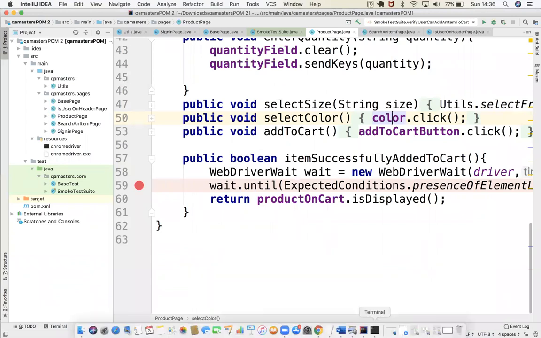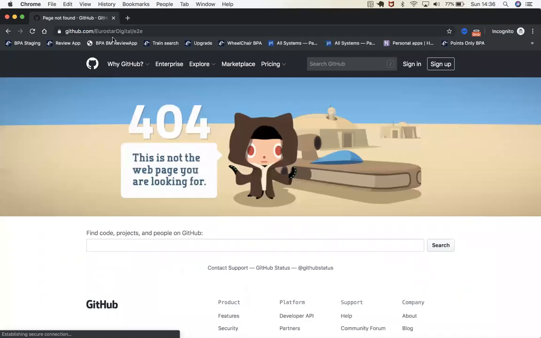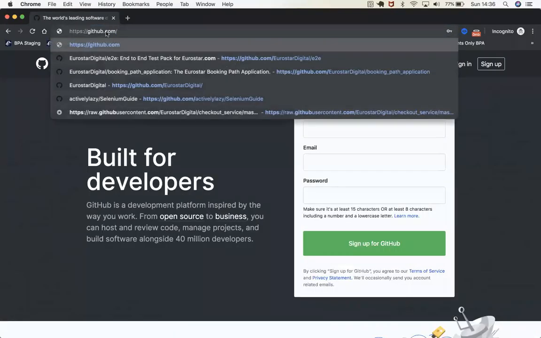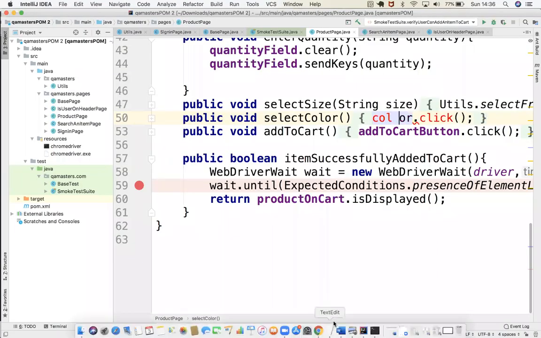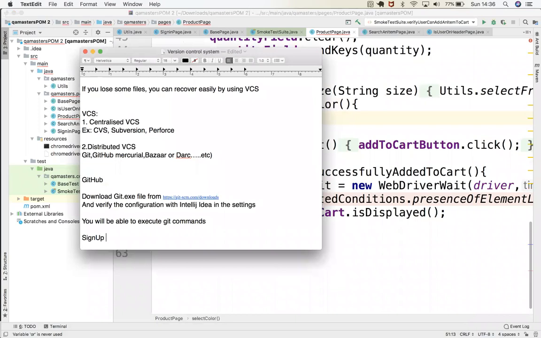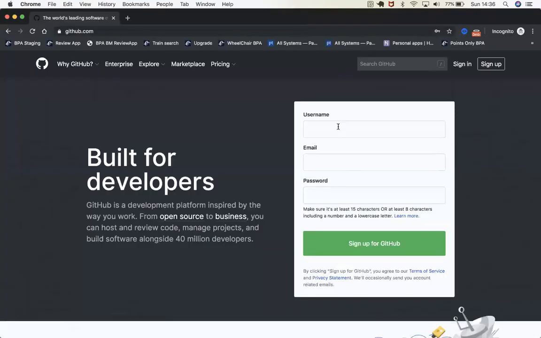For that, as I said, we use Git commands, but we are going to use GitHub. What you need to do is sign up for a GitHub account. Please sign up for the GitHub account. After this session, it's a free sign up. You'll be signing up for the free GitHub account, with a username, password and all that.